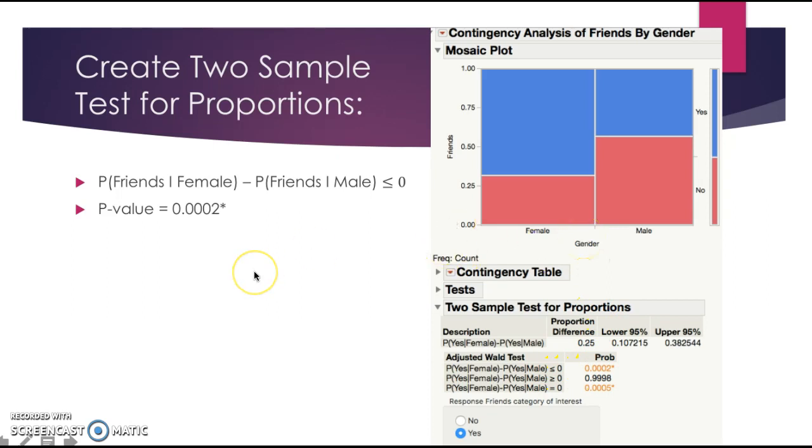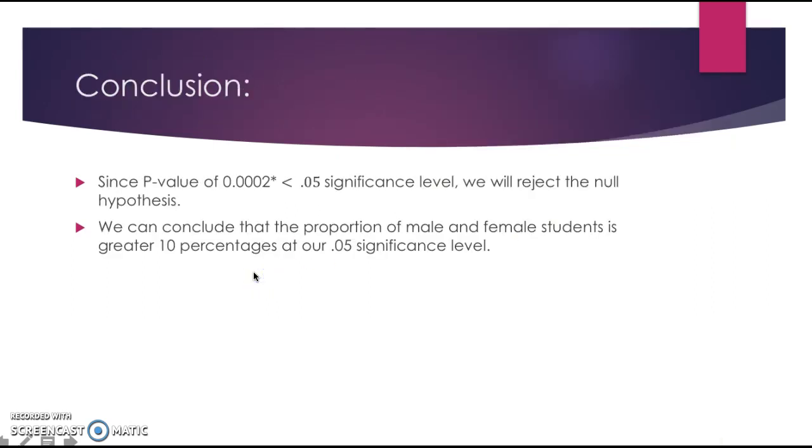And you can come to the conclusion that since the p-value of 0.002 approximately is less than our 0.05 significance level, we can reject the null hypothesis. And that way we can conclude that the proportion of male and female students is greater than 10 percentage points at our 0.05 significance level.